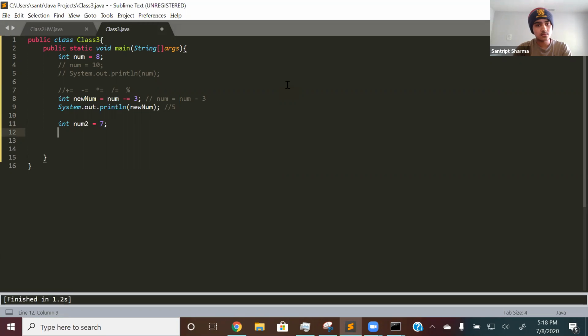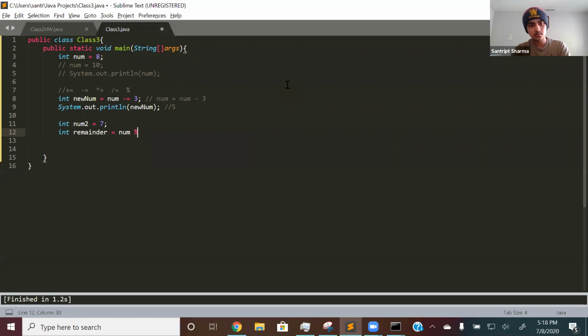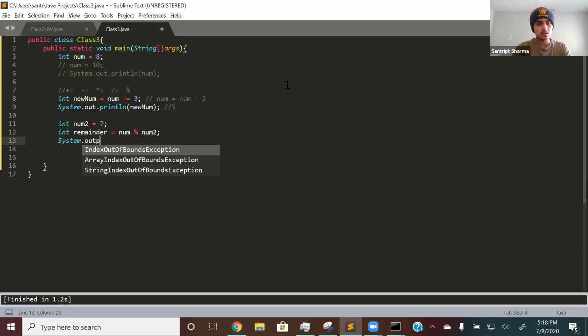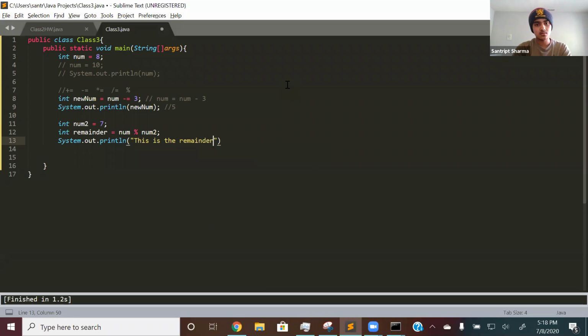So let's say int remainder is equal to num mod num2. Then system.out.println, this is the remainder.